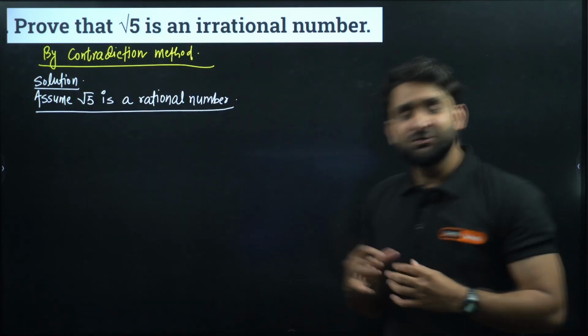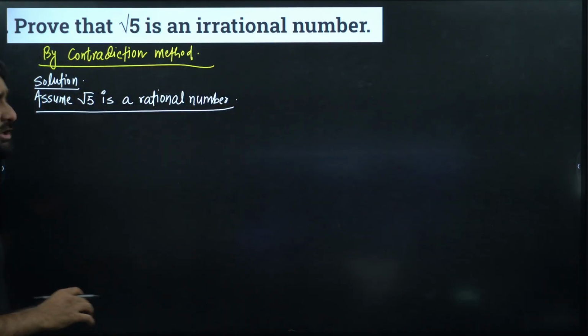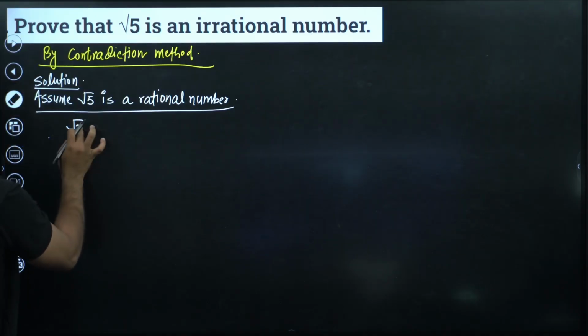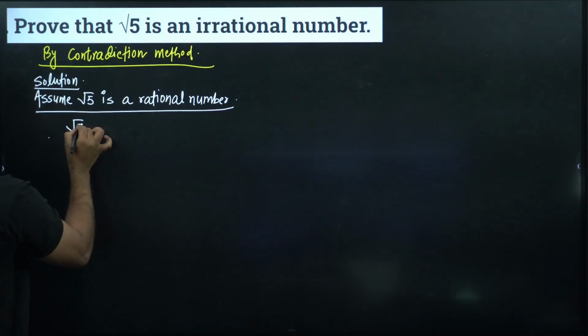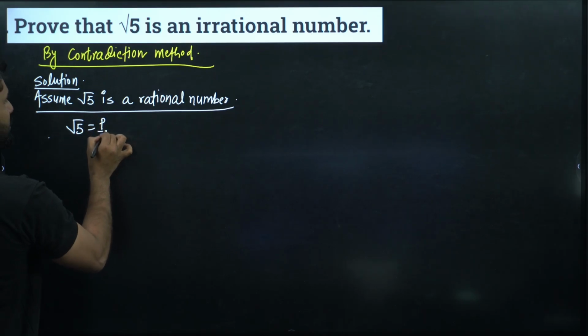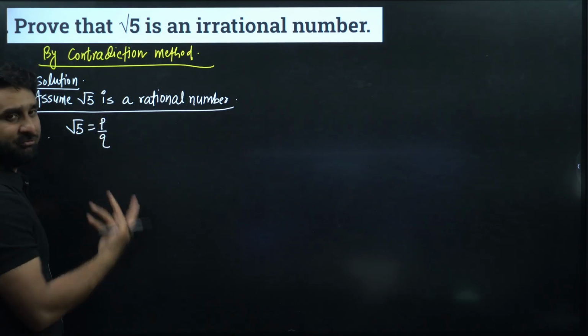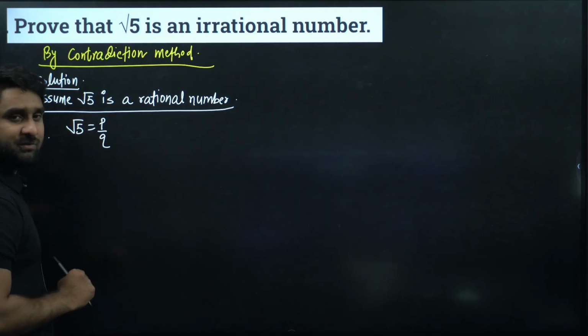And once you have assumed root 5 is a rational number, it means we can write root 5 equal to p by q, because all rational numbers are in the form of p by q, where q should not be equal to 0.